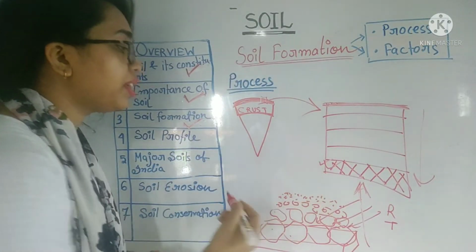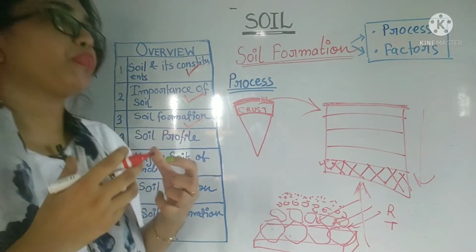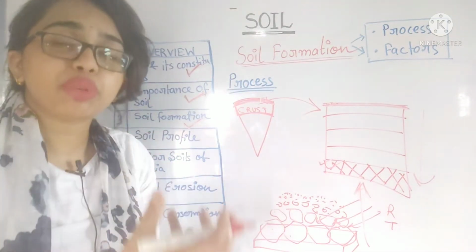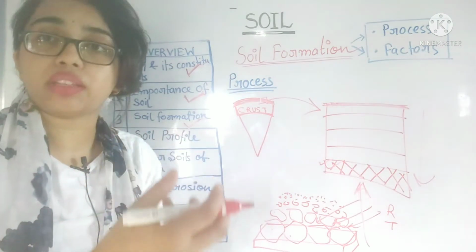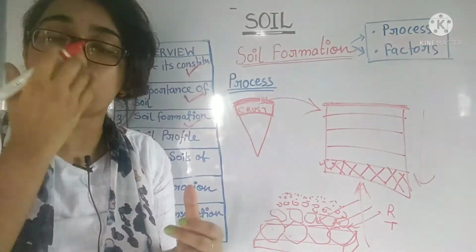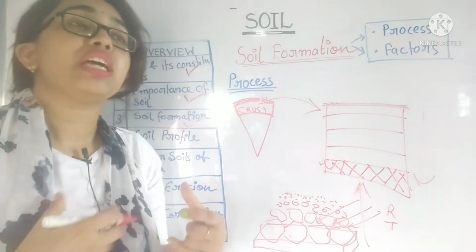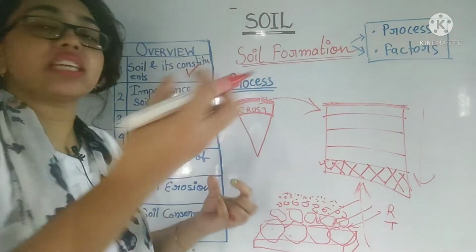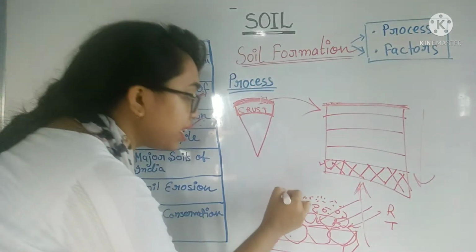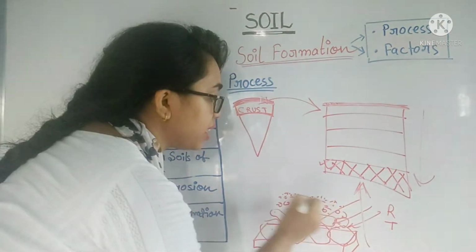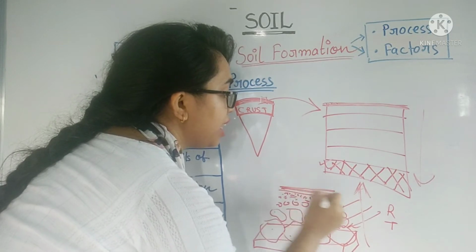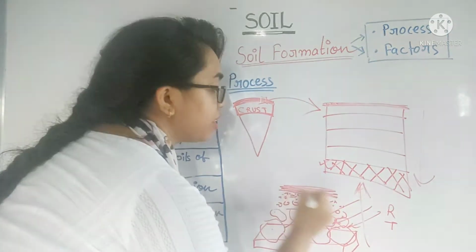Okay, after that what happens? Some animal remains, plant remains, like decayed animals or dead bodies of human beings, decomposed organic matter. When this decomposed organic matter mixes with these particles, after that we get the fertile soil layer.